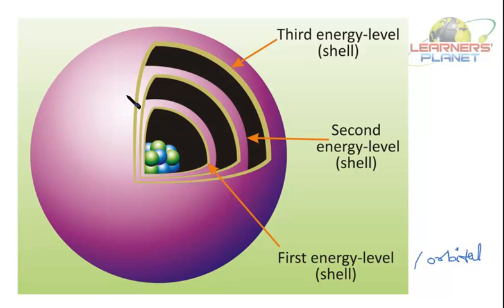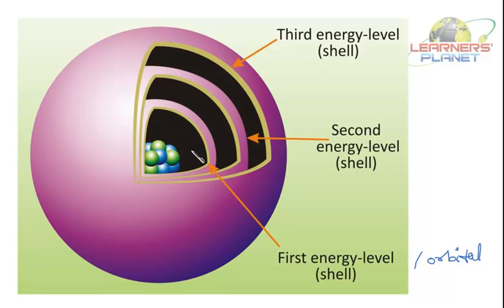So students, this is actually the Bohr model of atom. Let's revise it. It has the nucleus at the center. The nucleus consists of protons and neutrons. The electrons are revolving in fixed circular paths called energy levels, shells or orbitals. The electrons revolving in a particular energy level have a characteristic amount of energy.